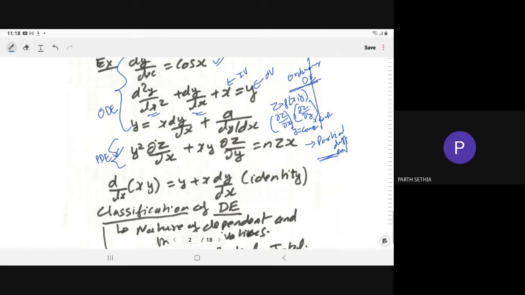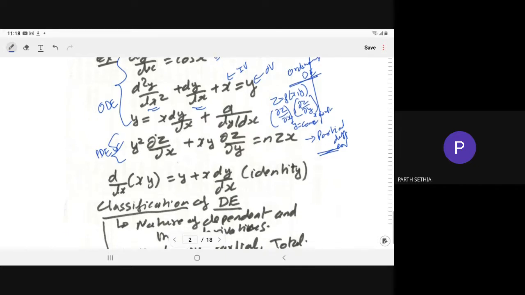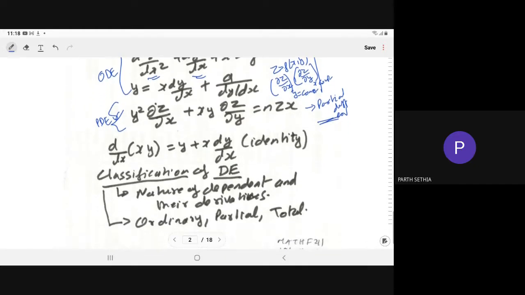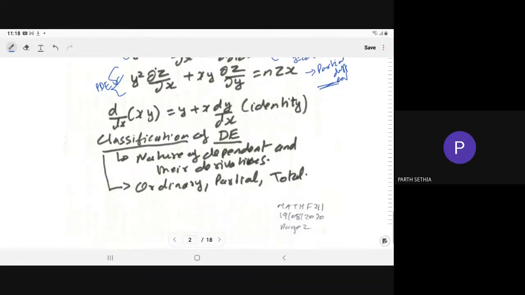So this is the basic difference between the identity and the differential equation. Now, as I use these words PDE and ODE, here we give you the classification of the differential equation. Depending on the nature of the dependent variable and its derivative, we classify the differential equation as an ordinary differential equation, partial differential equation, and total differential equation,